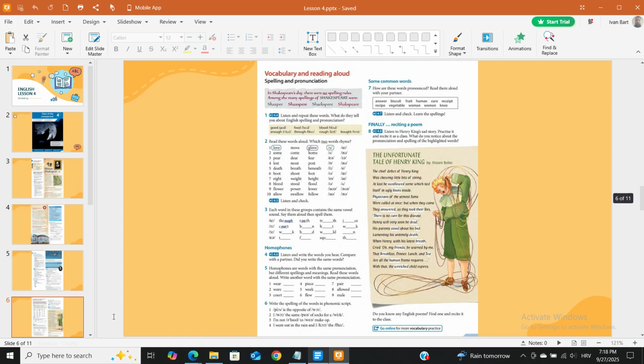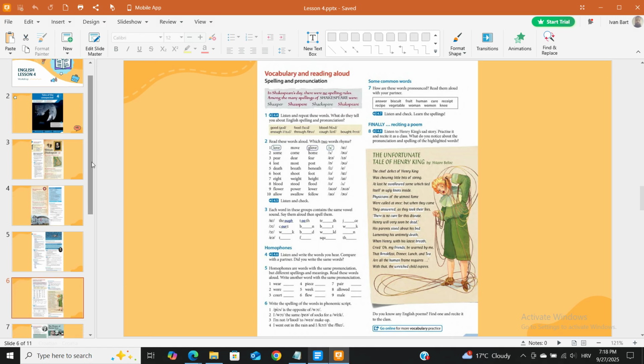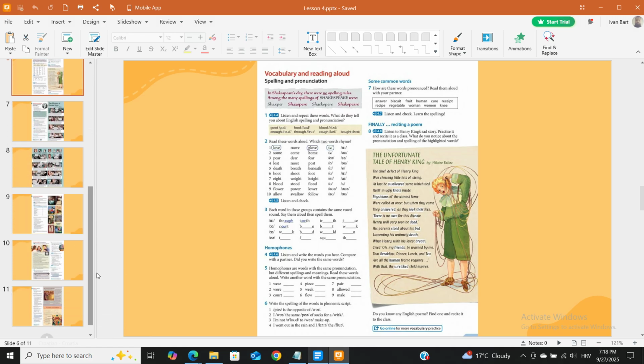Vocabulary and reading aloud, spelling and pronunciation. In Shakespeare's day, there were no spelling rules. Among the many spellings of Shakespeare were Shaxper, Shaxpeare, Shaxpere, Shakespeare.